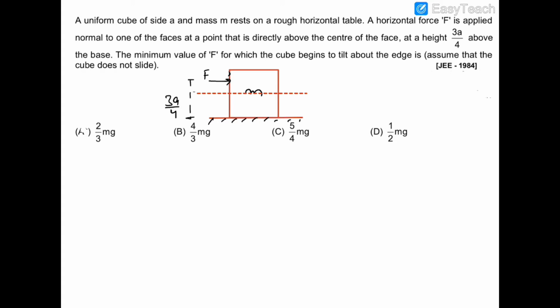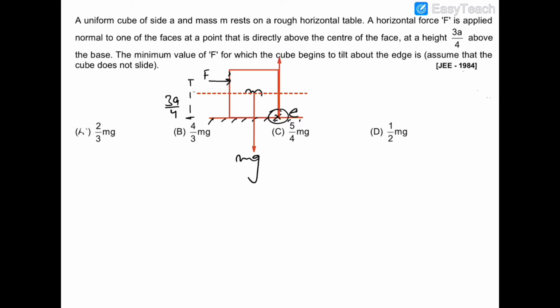We have to find out the minimum value of F at which the cube will start to tilt over the edge. And obviously, if we apply this force in this direction, then the cube will start to tilt about this edge E. Okay, so let us first of all write down the equation of torque, and we know that mg would be acting in the downward direction like that, and the normal reaction would be acting in the upward direction.